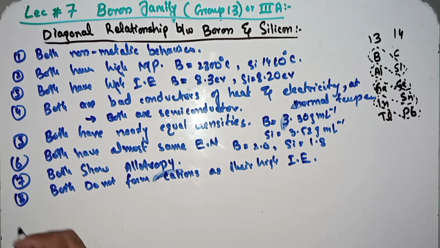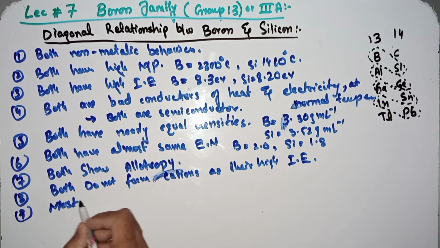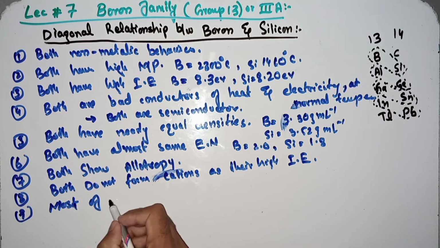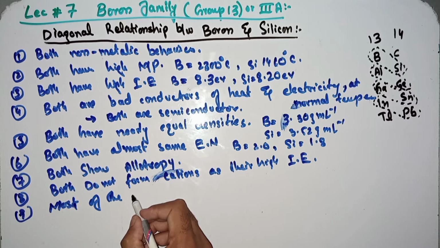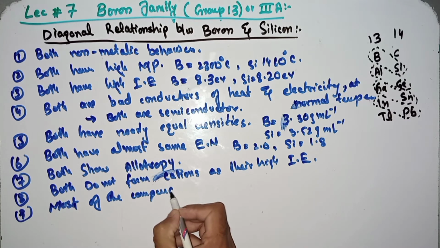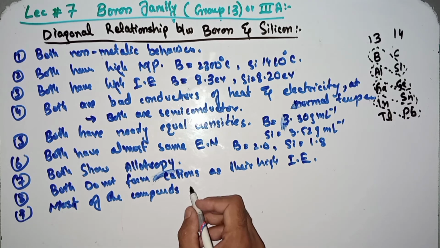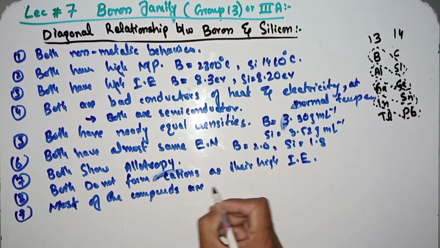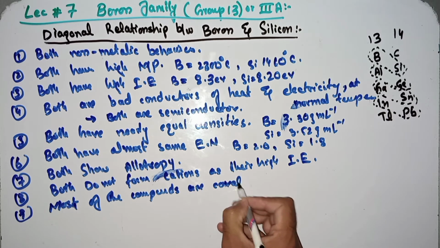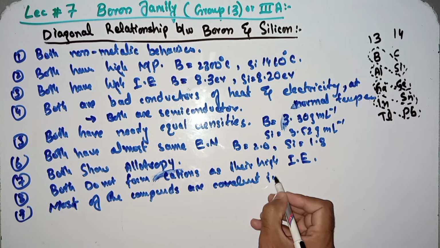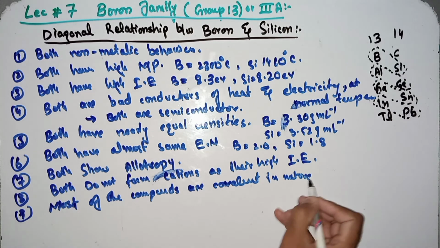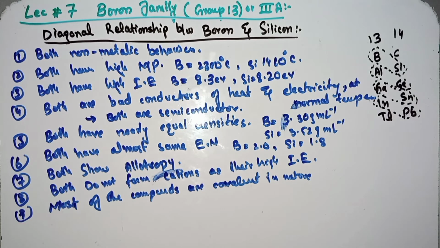To the next point, most of the compounds of boron and silicon are covalent. Both show the same behavior here. Both boron and silicon compounds are covalent in nature.